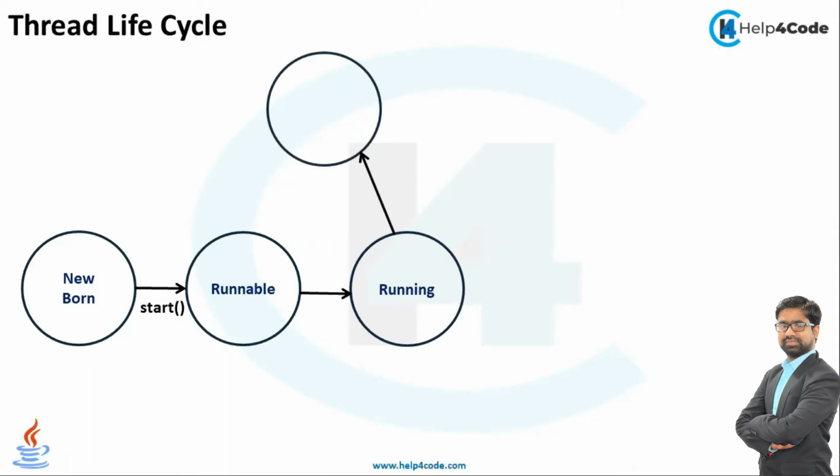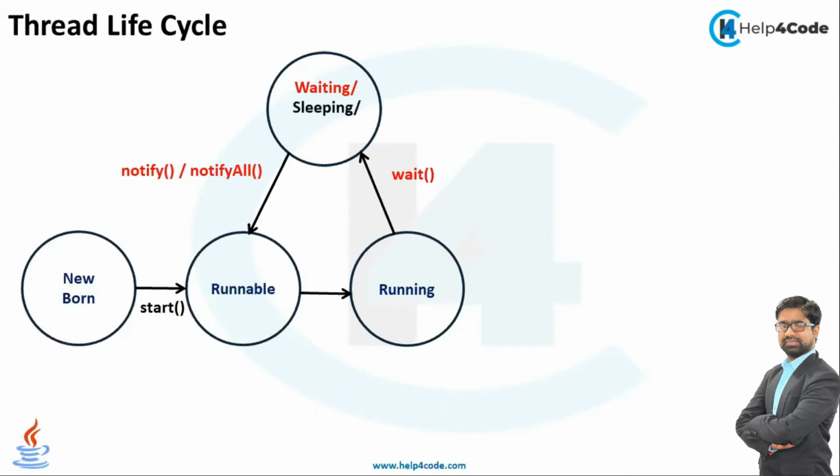Guys, we have a blocking or waiting state. See how it will work. When my thread enters a waiting state, we have to call the wait method. When we call the wait method, my thread will enter the waiting state, and we have to call the notify method so my thread will enter the runnable state. Guys, if multiple threads are waiting, use the notifyAll method. Then all threads will enter runnable and then from runnable to running state.